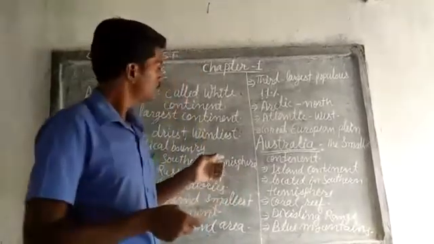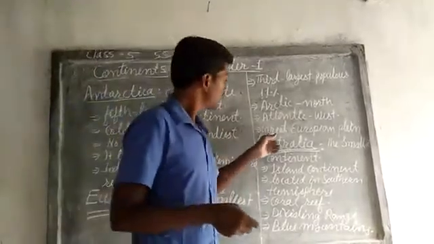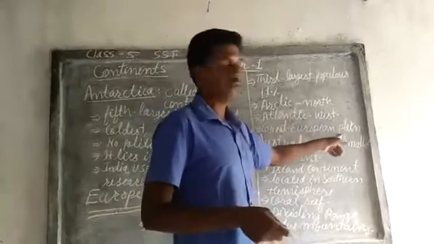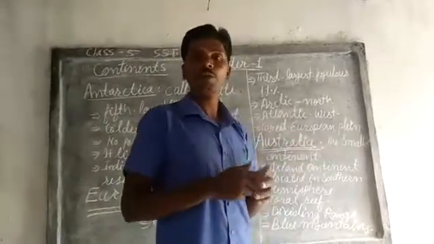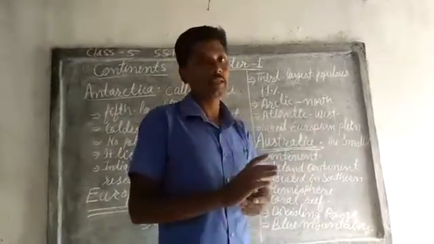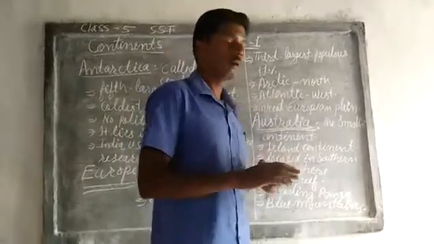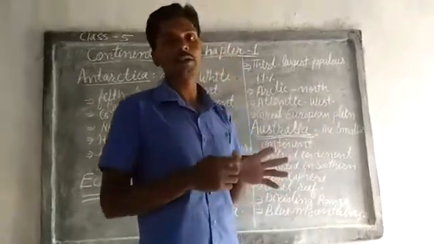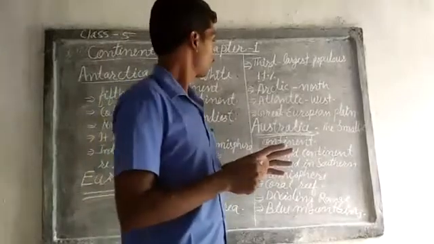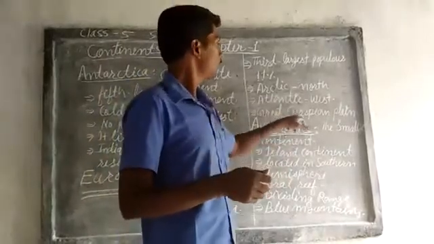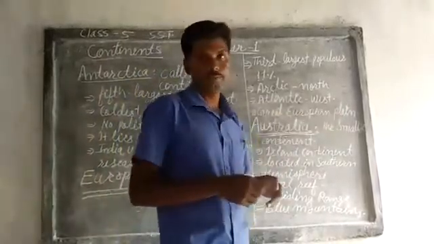And one main thing is there, the Great European Plain. Europe has a number of plain areas which are famous, so they are called the Great European Plain.